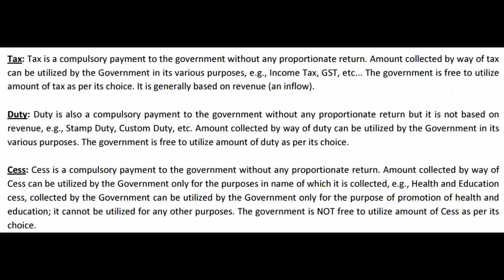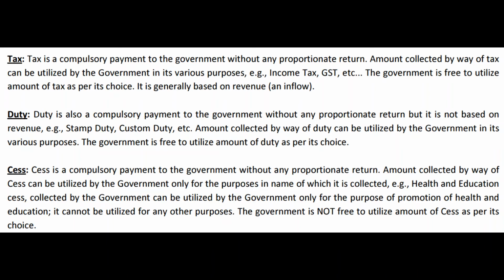But they only have to tell us what they are going to do. Who has the power to decide where the money is to be spent? Absolutely the government. Government has the ultimate, supreme power to spend the money which it has collected in the form of tax and duty for the purposes it wishes.